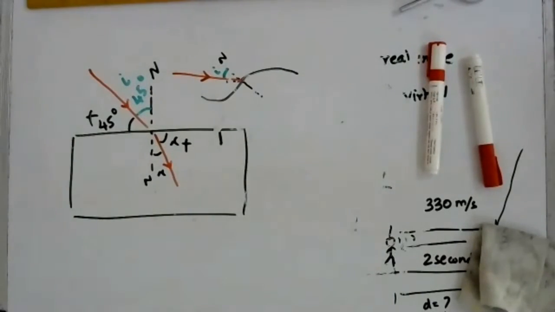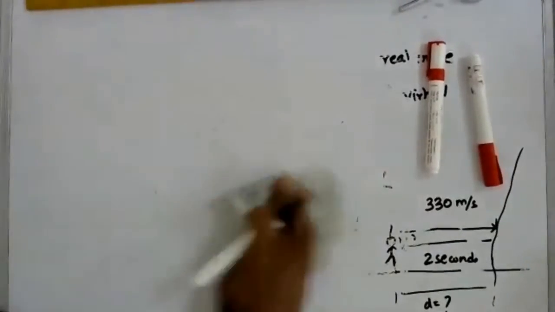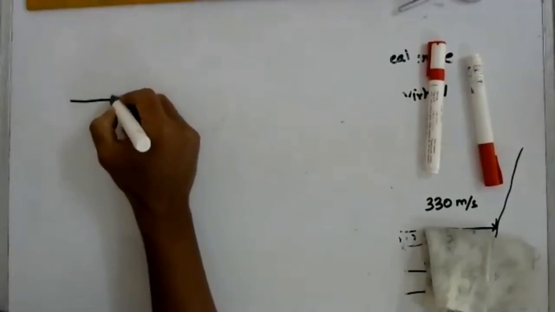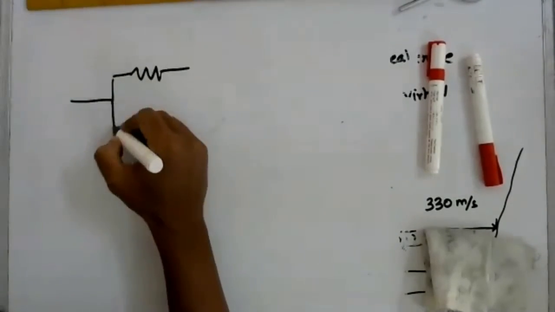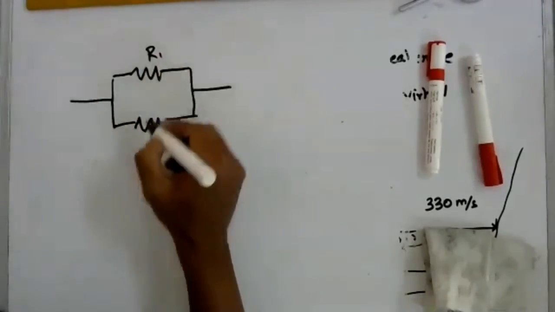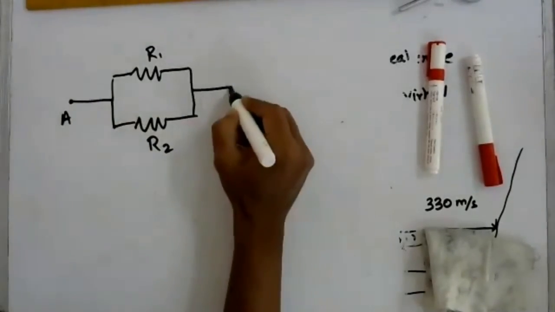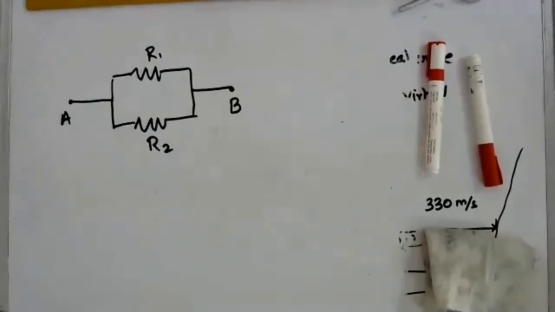Okay, so now we can move a little bit into electricity. In electricity, I have only one point to make. That is a commonly made mistake, and with that we are nearly coming to the end. The most commonly made mistake is in parallel circuits. So if you have a circuit like this, resistor 1, resistor 2, and you have been asked to find the effective resistance, the equivalent resistance between points A and B.